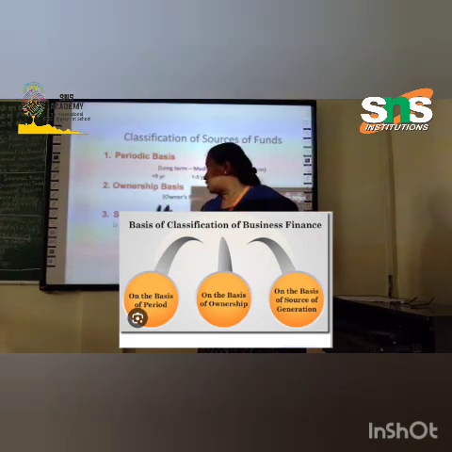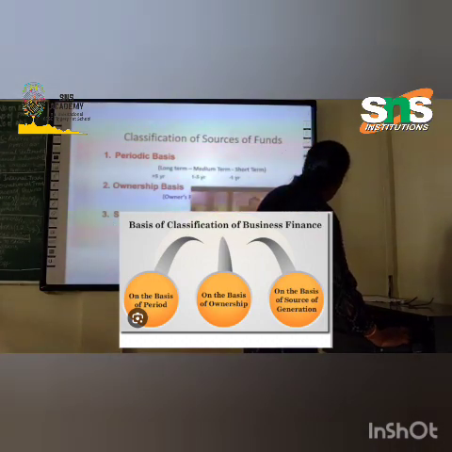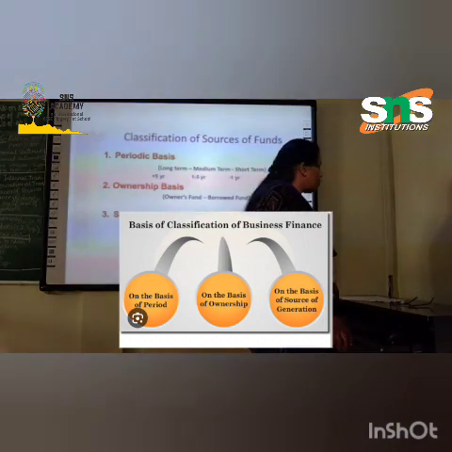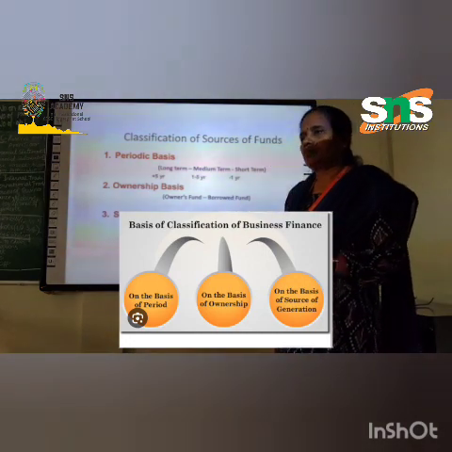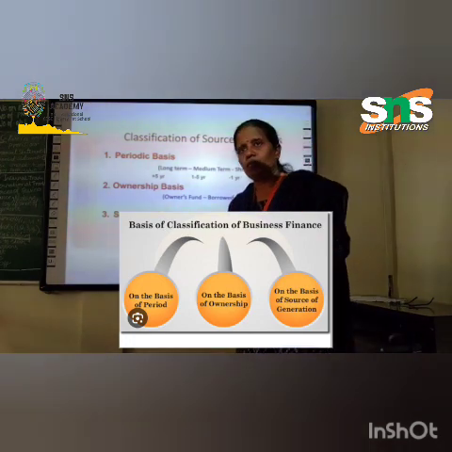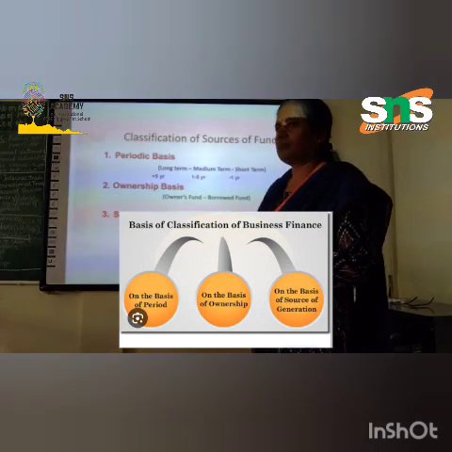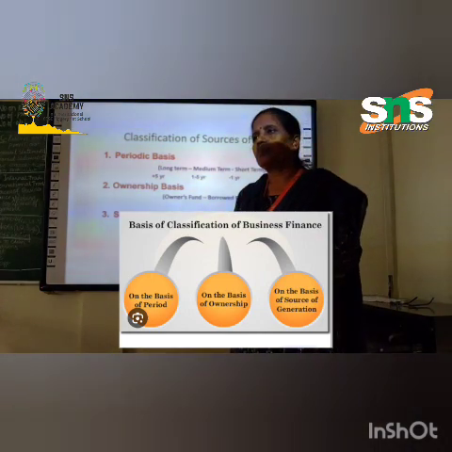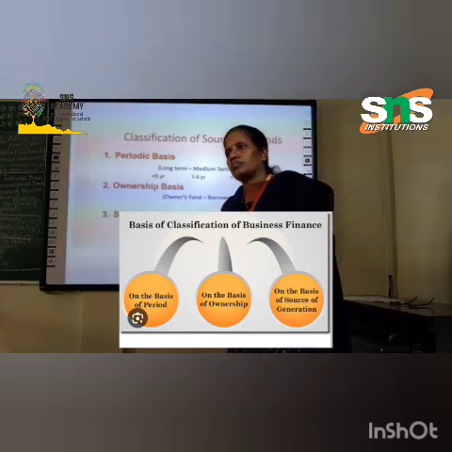Next, the ownership basis. There are two types of ownership basis classifications: owner's fund and borrowed fund. Owner's fund is provided by the owner of the enterprise, which may be a sole trader or the partner of the company.